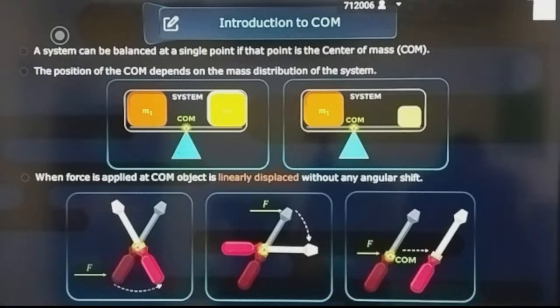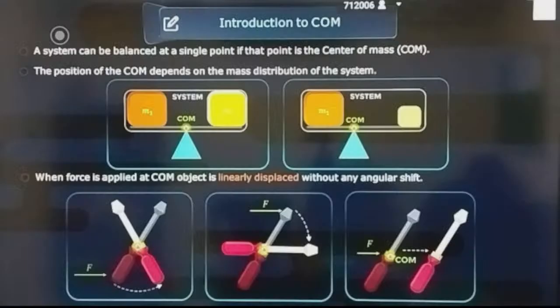There is some glitch that is coming. Now is my voice clear?